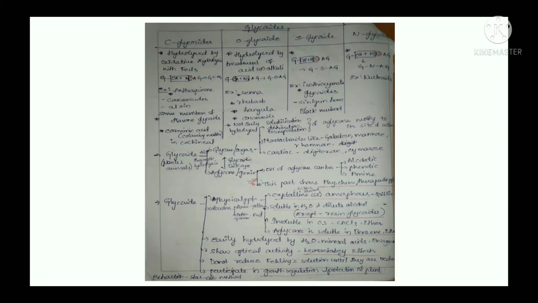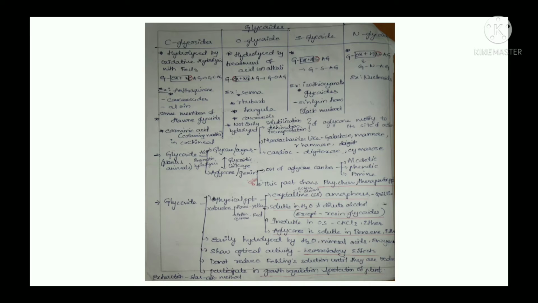So these O glycosides are formed by hydrolysis, by treatment with acid or alkali. Here the examples are senna, rhubarb, frangula and cascarosides. And for S glycosides, the examples are isothiocyanate glycosides, which include sinigrin obtained from black mustard, and N glycosides include nucleosides.